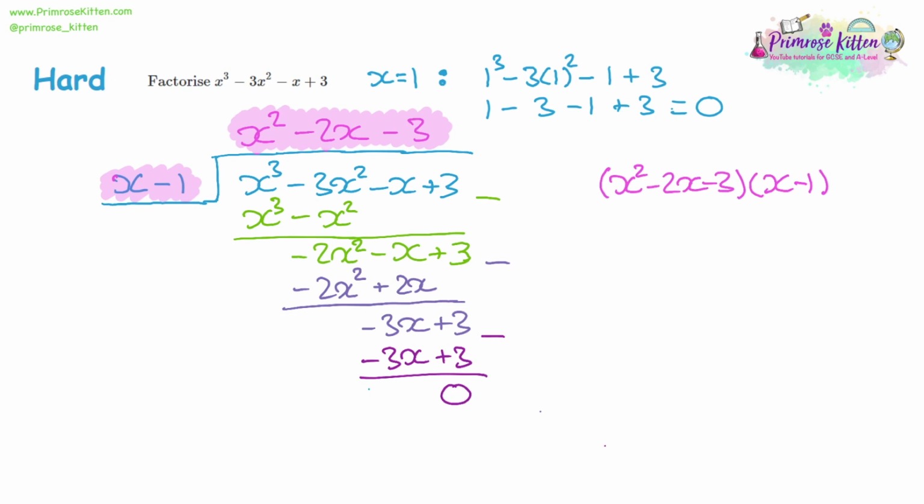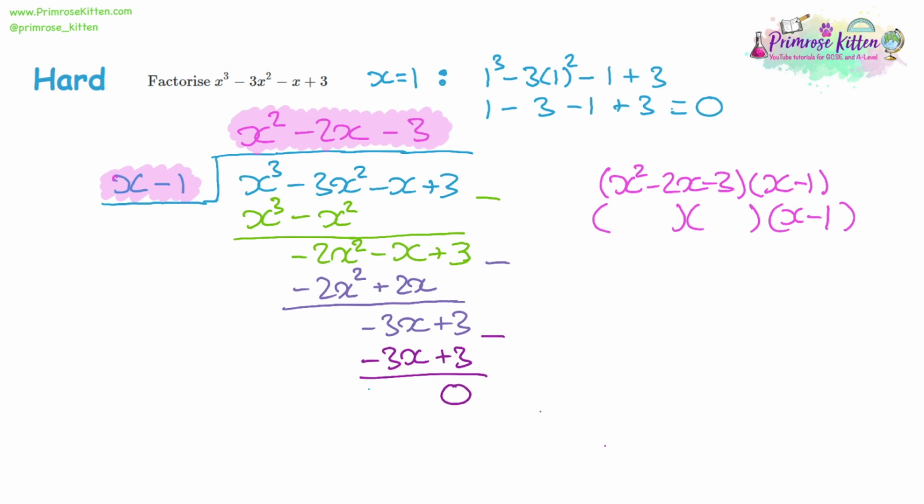Now, this is only a partial factorisation because, with a cubic, we really want to have 3 brackets. And so we only really know one of the ones we want at the end, the x minus 1. So what are we going to have for the next 2 brackets? Now, we could do the same thing again and guess another factor, but we now have a quadratic and we know how to factorise quadratics. So that's what we're going to do. Now, we can factorise this one by inspection.